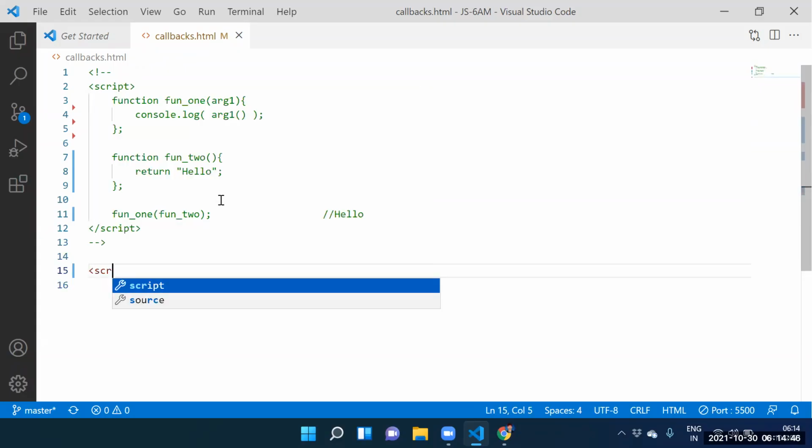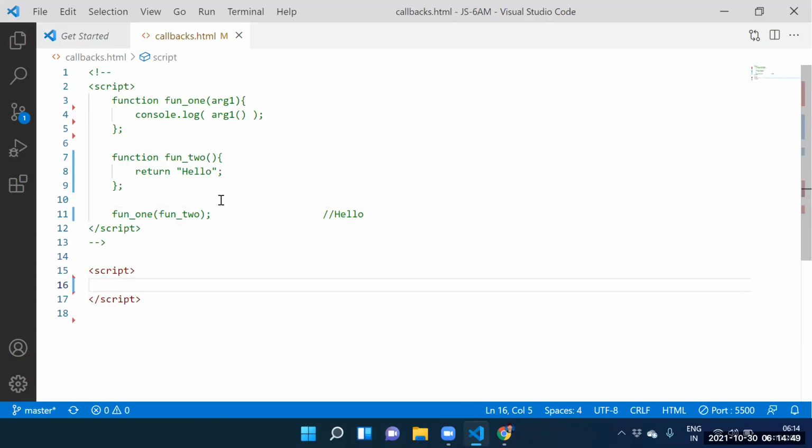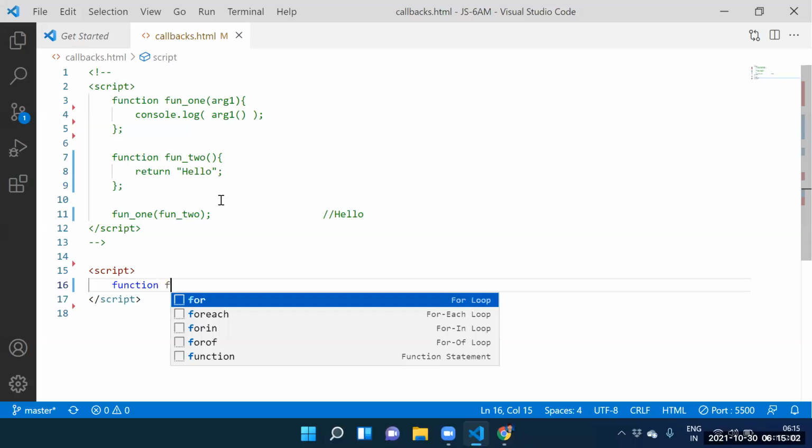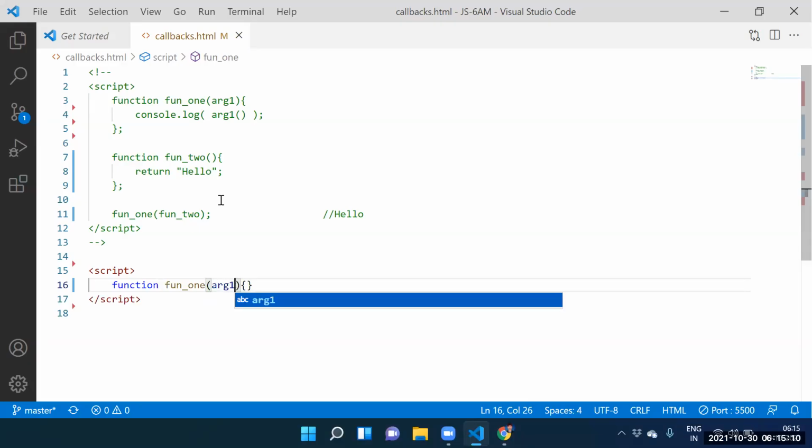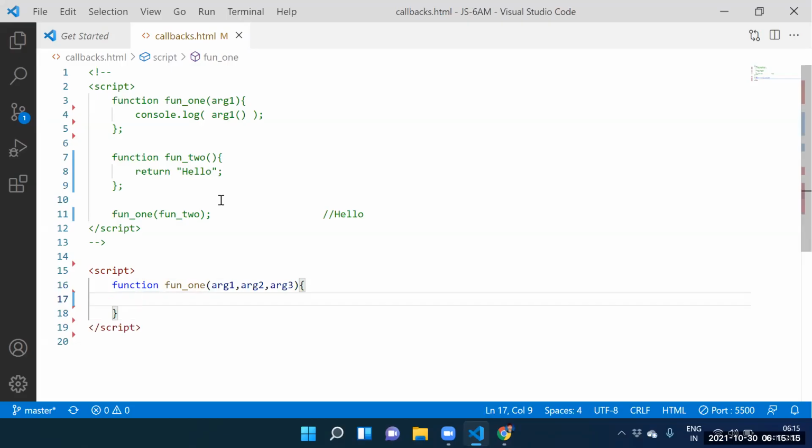Can I take the script tag here? Let me take the script tag. Fine. How to create function one? Let me create function one. Here itself, how many arguments do we need to pass? Function one of argument one, argument two, argument three.